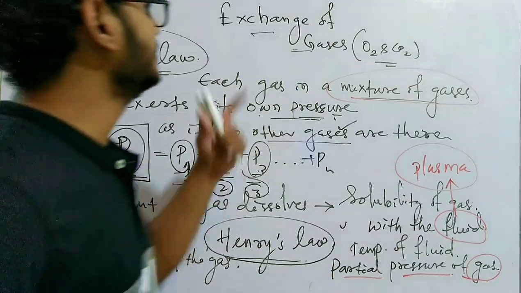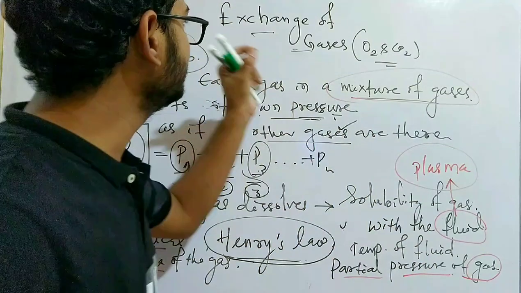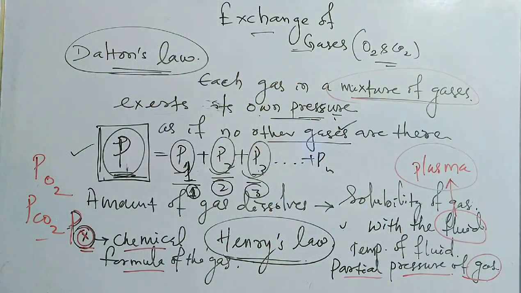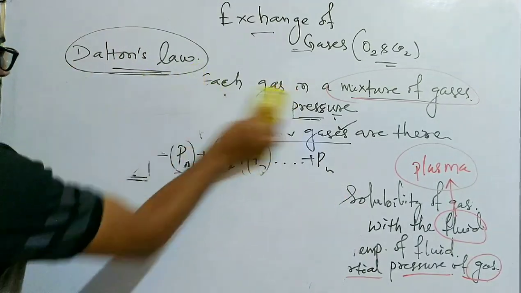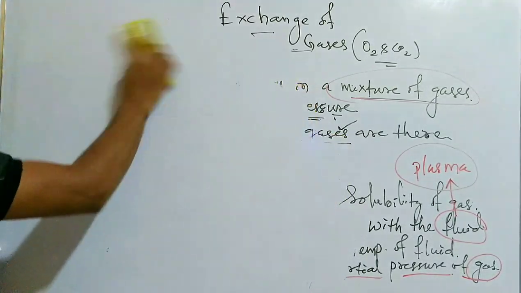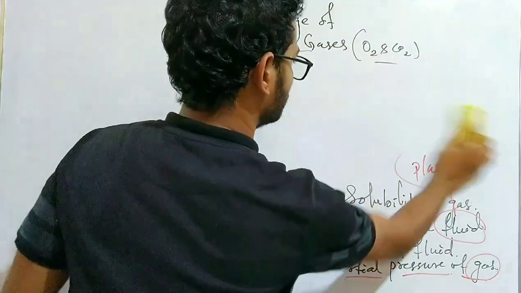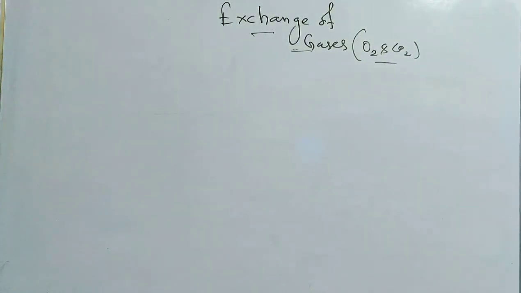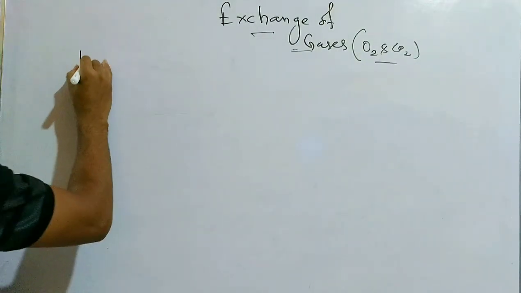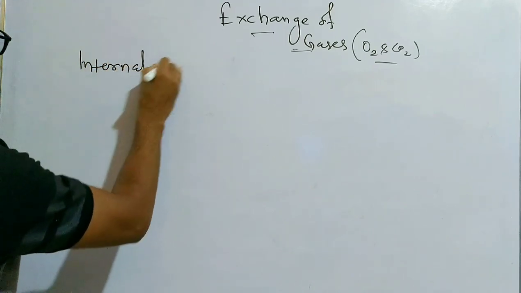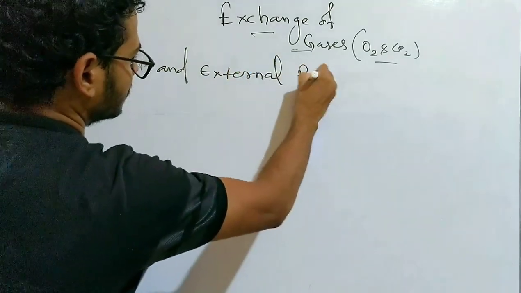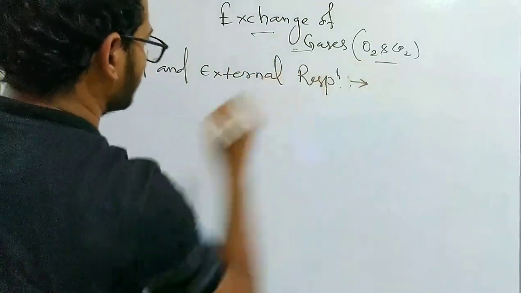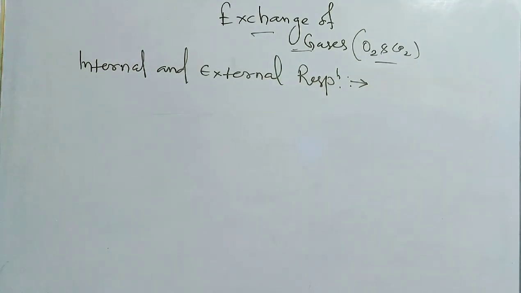So let's go into detail about the exchange of gases, that means internal and external respiration. This is all about Dalton's law, how it plays an important role in Henry's law. So let's understand internal and external respiration.